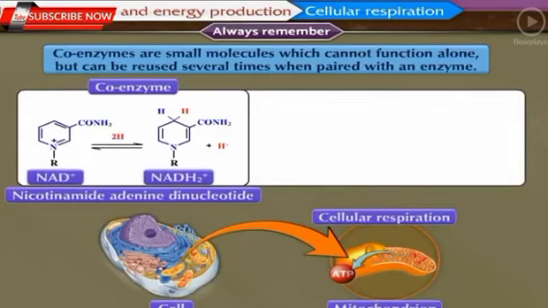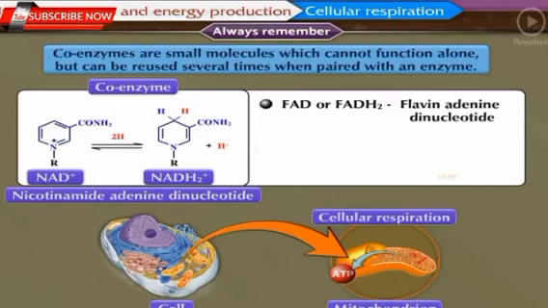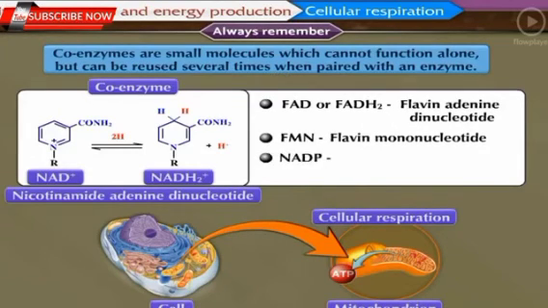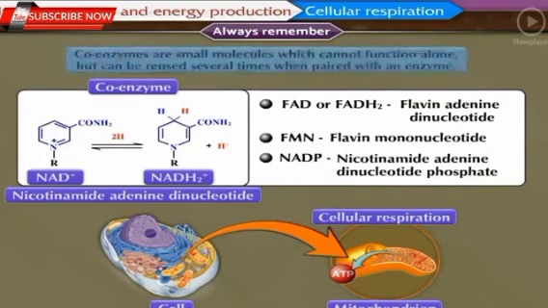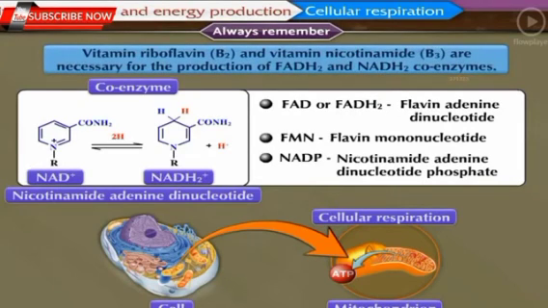Some other coenzymes are FAD or FADH2, that is flavin adenine dinucleotide, FMN, that is flavin mononucleotide, and NADP, that is nicotinamide adenine dinucleotide phosphate. Vitamin riboflavin, that is B2, and vitamin nicotinamide, that is B3, are necessary for the production of FADH2 and NADH2 coenzymes.